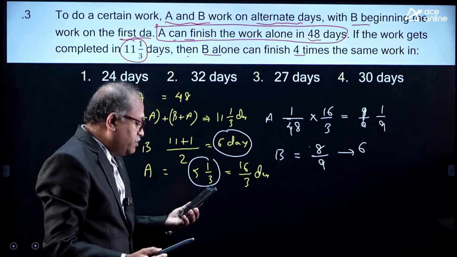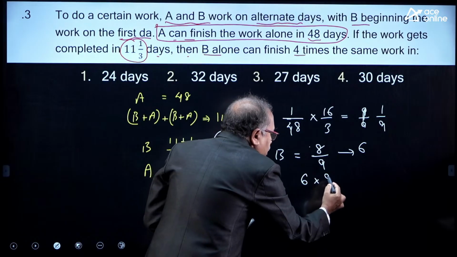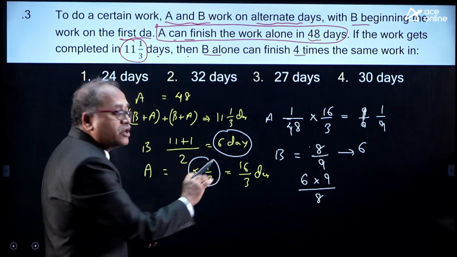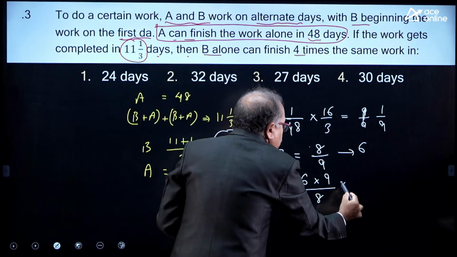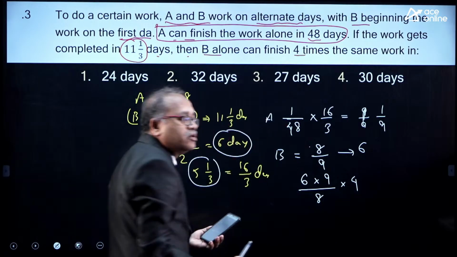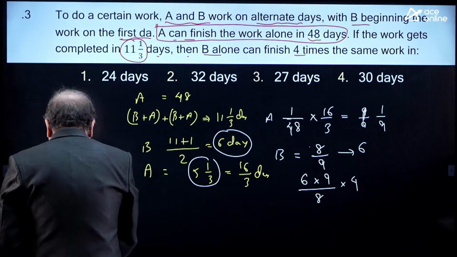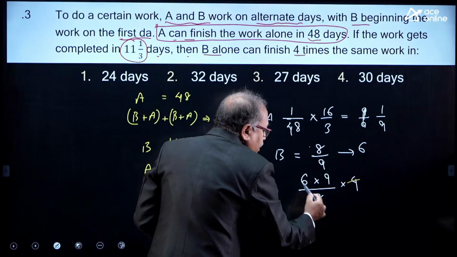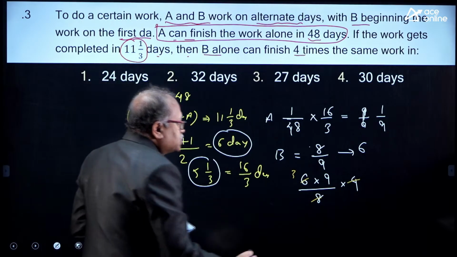Then one work will be completed in 6 into 9 by 8 days. I need 4 times the work, so time will also be 4 times. Now you notice that with 4 this gets cancelled 2 times, with 2 this is 3 times, and 9 into 3 comes to 27.